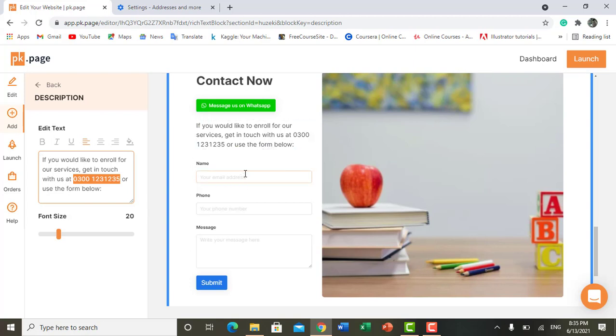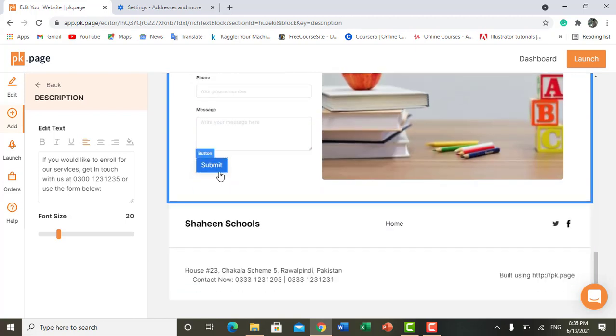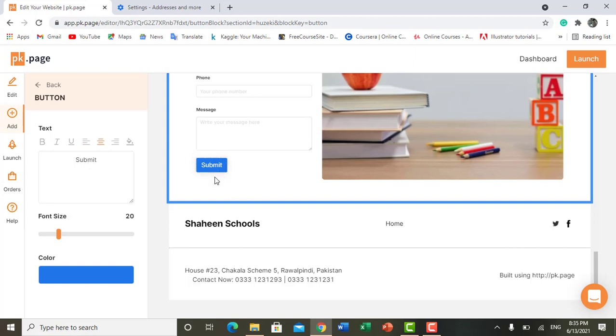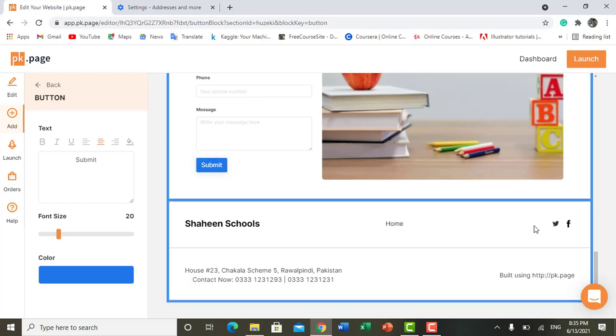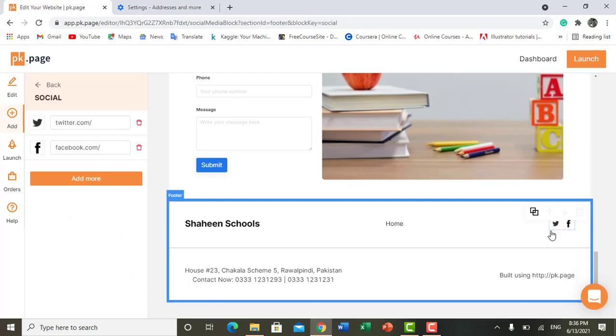And here is an option for name, phone and message. Then here is a button for submit. Fine. And here you can add your social media profile links as well, like Facebook and Twitter. As I click on both of these icons, you can see I can paste the link of my Twitter account here, and I can paste the link of my Facebook account here. And if I want to add more, I can add those as well.